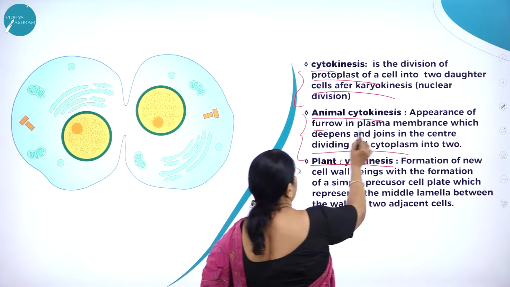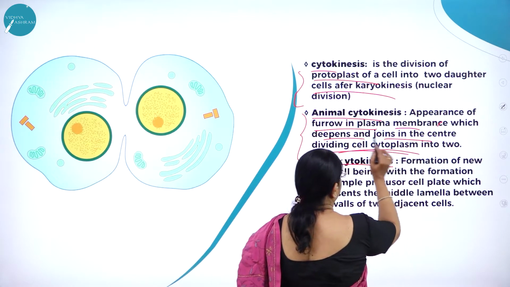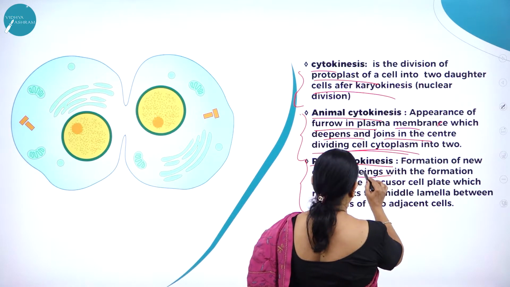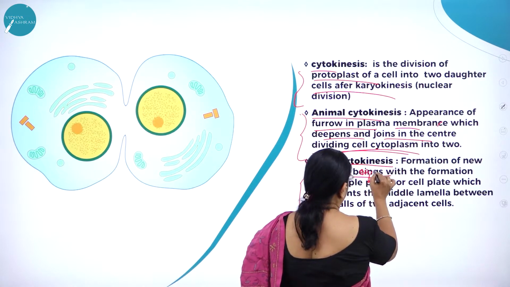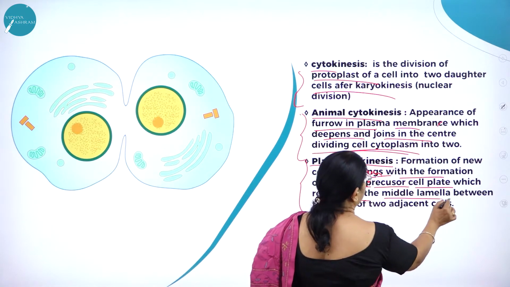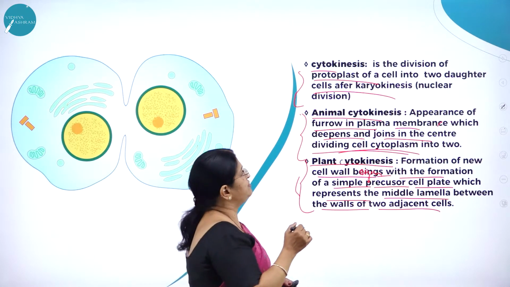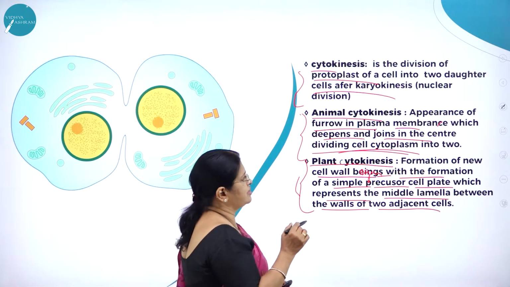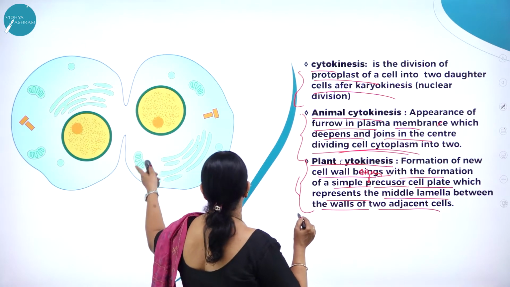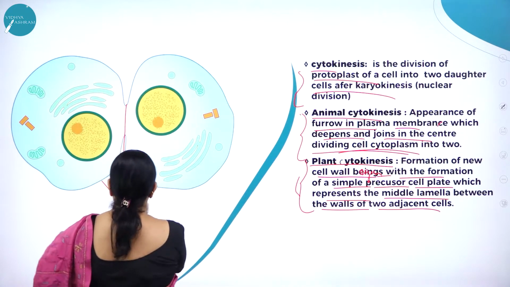So in animal cytokinesis, there is appearance of a furrow in the plasma membrane which deepens and joins in the center, dividing the cell cytoplasm into two. In plants, formation of a new cell wall begins with the formation of a simple precursor cell plate, which represents the middle lamellae between the walls of the two adjacent cells. So cytokinesis is the division of the protoplast of a cell into two daughter cells after karyokinesis, that is nuclear division. Animal cytokinesis: appearance of a furrow. Here you can see the furrow and how it deepens, dividing into two daughter cells.